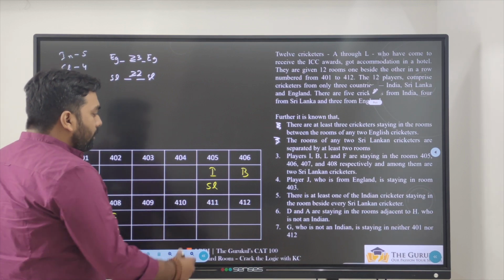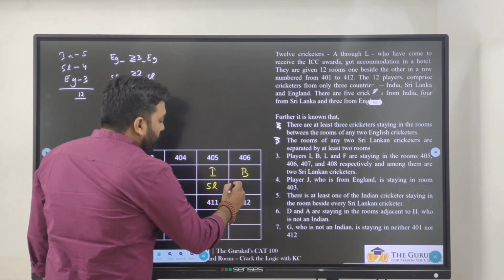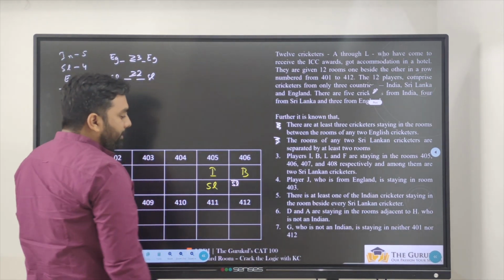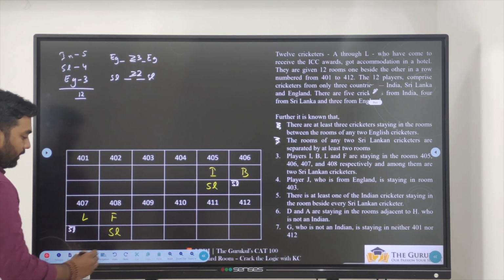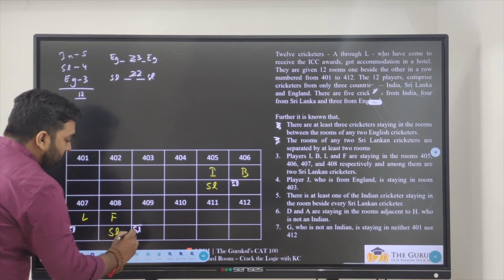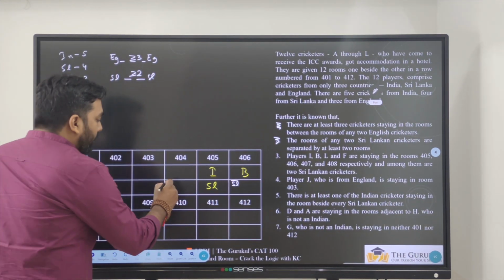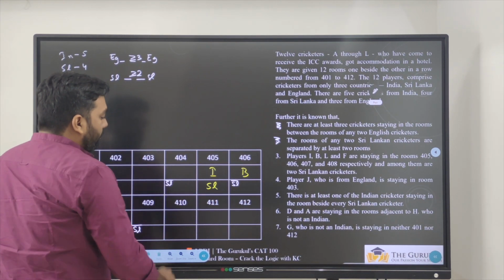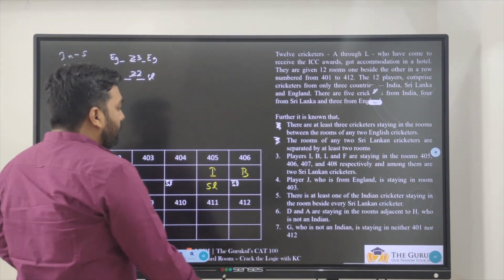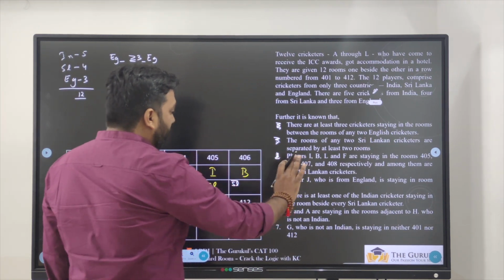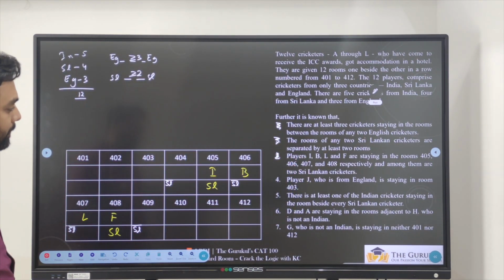Now if this is Sri Lanka, the immediate next person can't be Sri Lanka, and the same way, this person also cannot be Sri Lanka. Perfect. So we are done using the third statement completely.